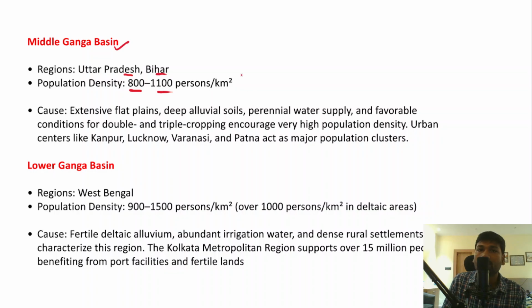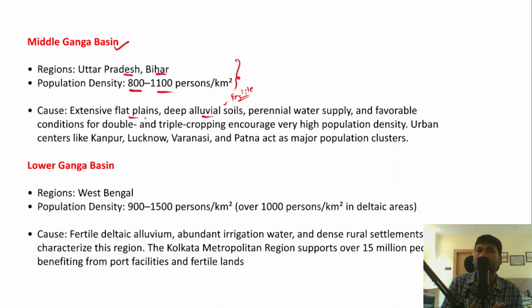Now what is the cause of such a huge population density in the Middle Ganga Basin? Now, there are some reasons. For example, the availability of deep alluvial soils. Deep alluvial soils are called fertile soils, and they support a large number of agricultural crops as well. And apart from that, the fertile flat plains available in those areas, right?